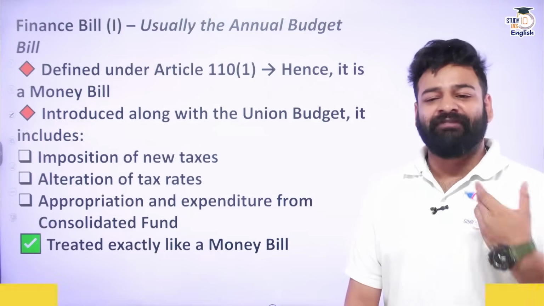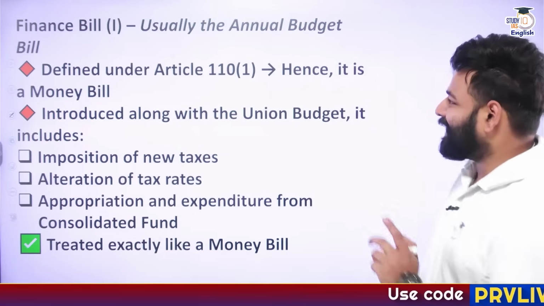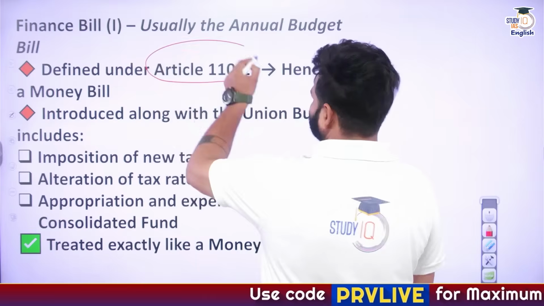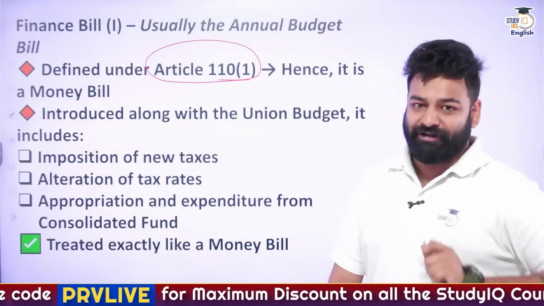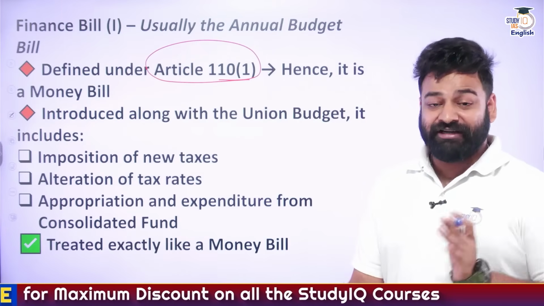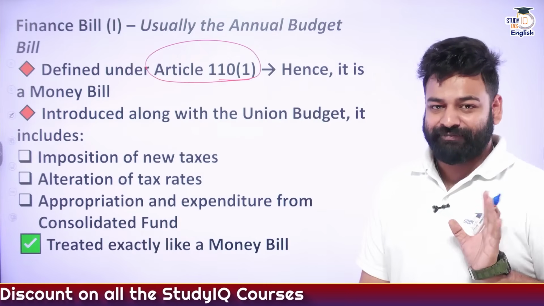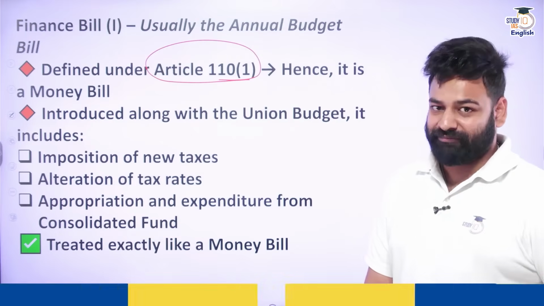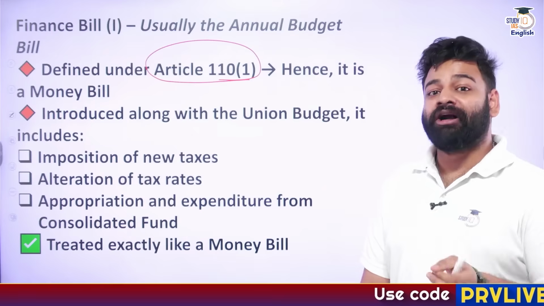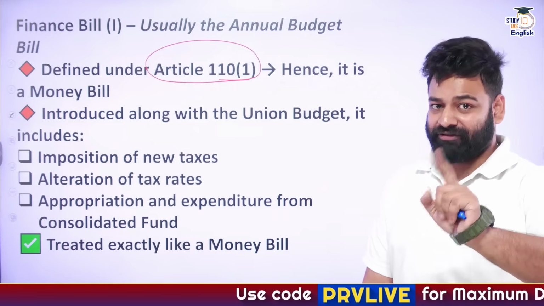So Finance Bill 1, okay, that is once again defined under Article 110 clause 1. Hence, it is a money bill. Remember guys, the difference. Now you have got the difference. Article 110 clause 1 deals with the money bill and it is also what? The Finance Bill 1, right?